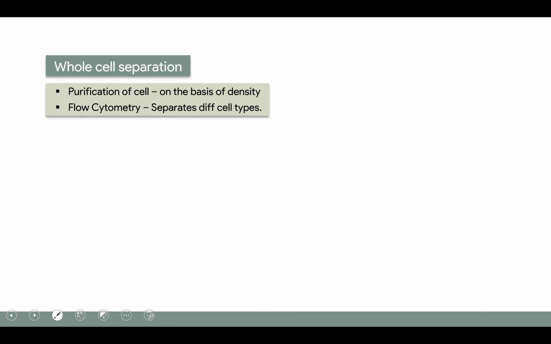Now the whole cell separation is done via purification of cells on the basis of density, or in flow cytometry, which separates different kinds of cells like eosinophils, monocytes, etc. Okay, so this was about the biochemistry of the cell, the different cell organelles, their function, their structure, and the disorders which are related to that particular cell organelle, and how we separate these cell organelles to study the biochemical changes is via using ultracentrifuge. So this was all about cell.